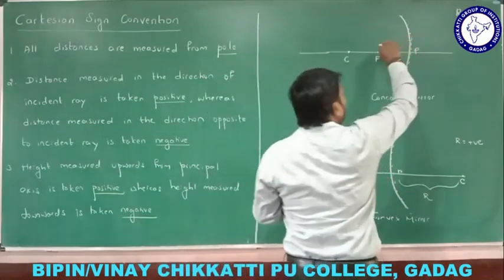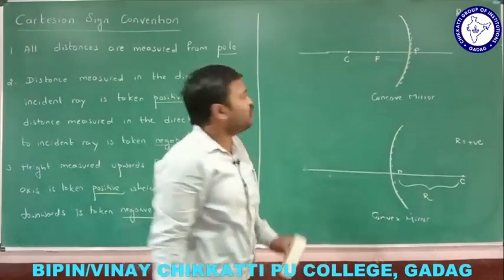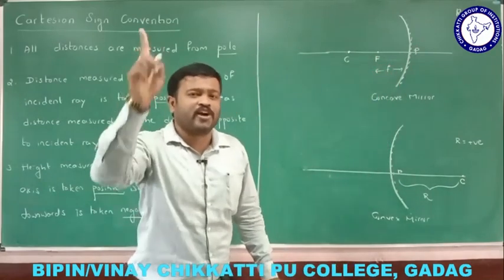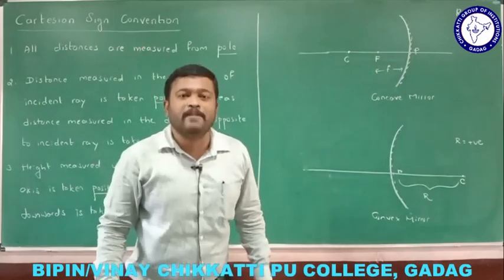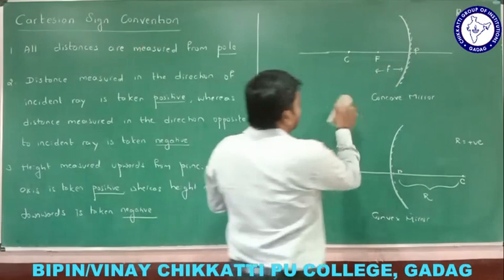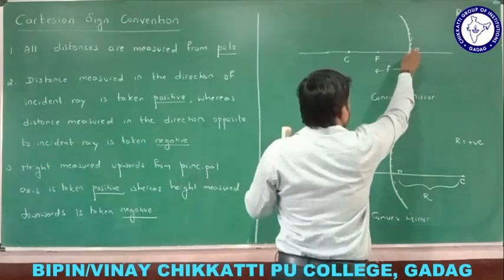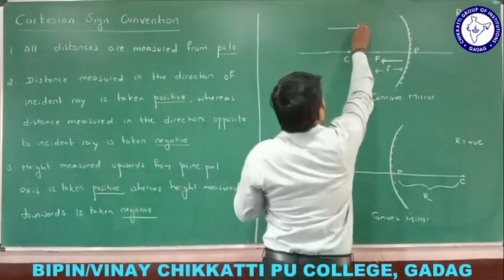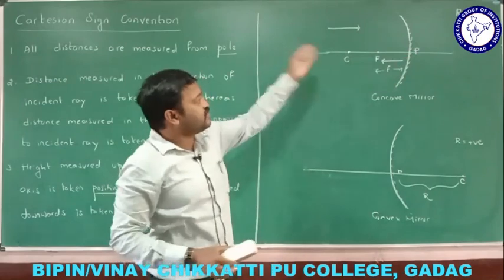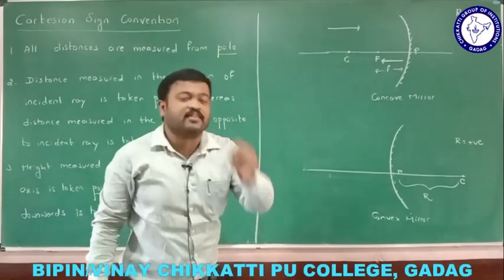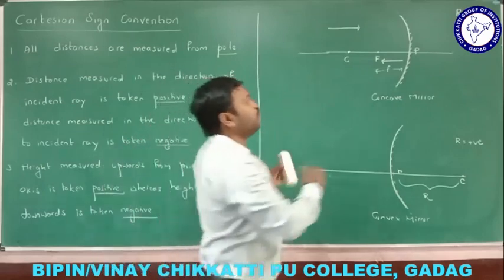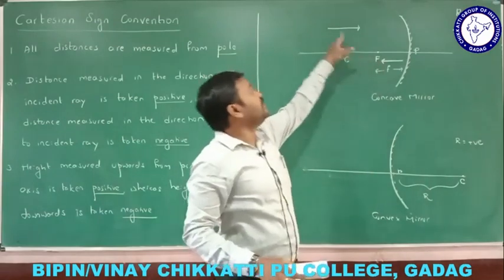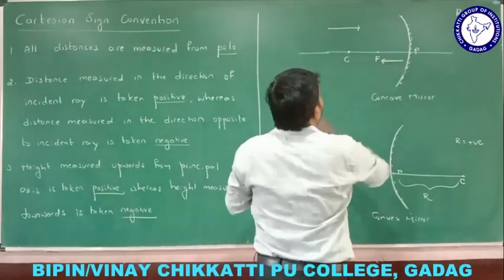All the rays converge at a point. What is focal length? This is the focal length. Is focal length positive or negative? Distances are always measured from the pole. From this pole I am measuring the focal length. Where is the direction of the incident ray? The incident ray direction is this itself, because that is the reflecting surface. Now tell me, focal length, is it positive or negative? Here the focal length is negative, because the direction is opposite to that of the incident ray.